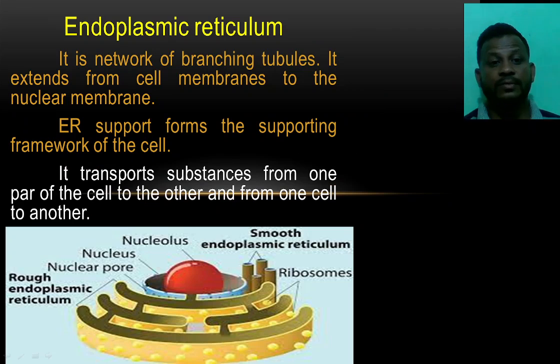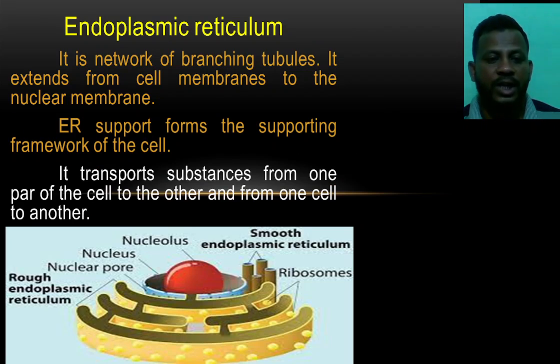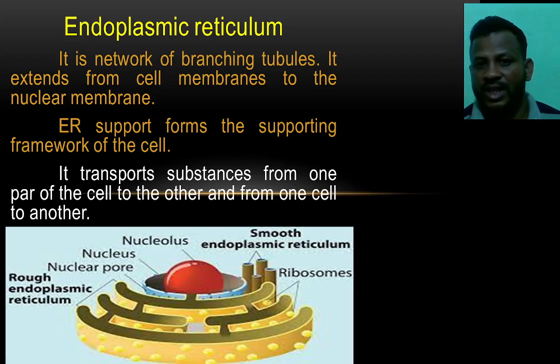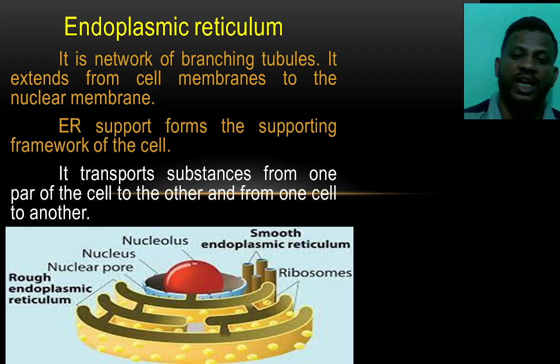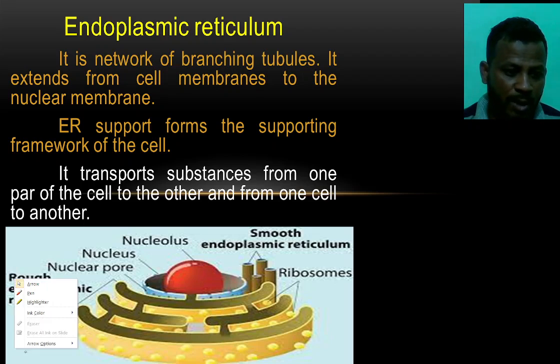Okay, here if we see the endoplasmic reticulum, you can see in this picture also, it is a network of branching tubules which extend from the cell membrane to the nuclear membrane. Remember that it is extended from where? Cell membrane to nuclear membrane.